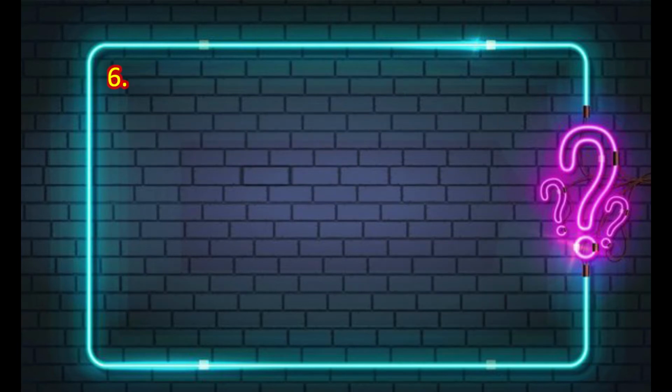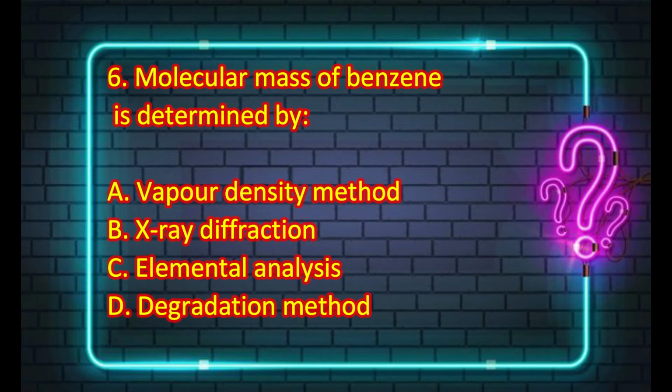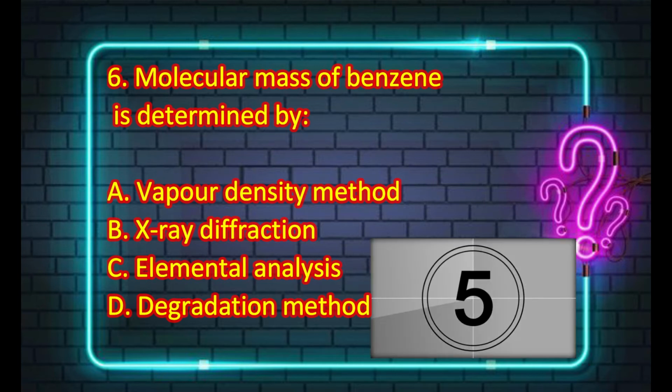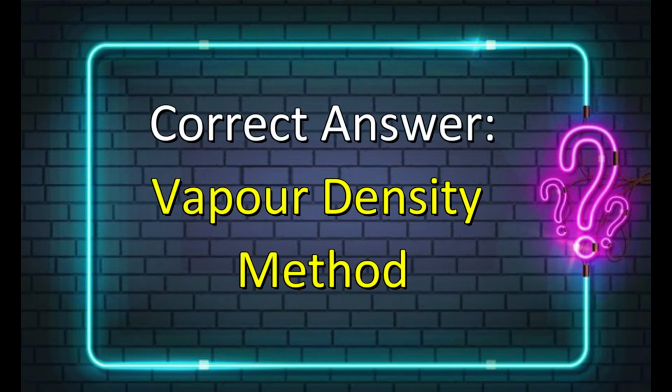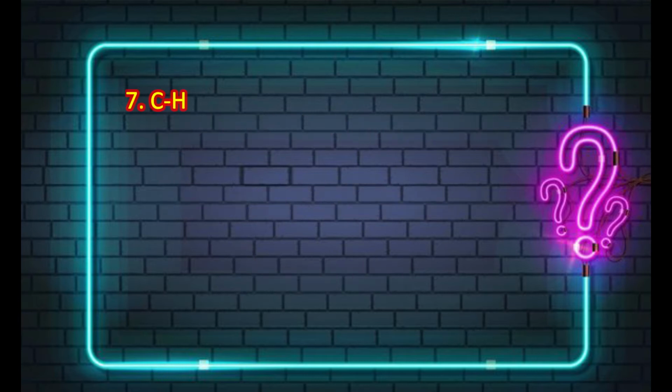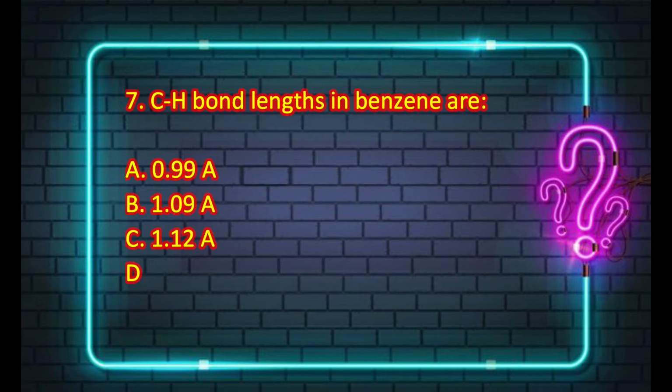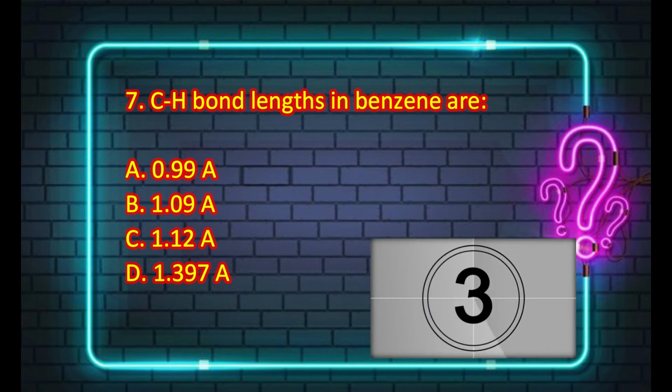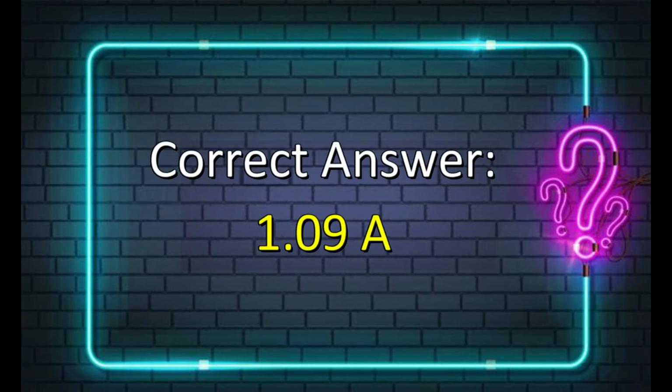The next MCQ is about molecular mass of benzene is determined by vapor density method, X-ray diffraction, elemental analysis or degradation method. And the correct answer is vapor density method. CH bond lengths in benzene are 0.99, 1.09, 1.12 or 1.397. And the correct answer is 1.09.